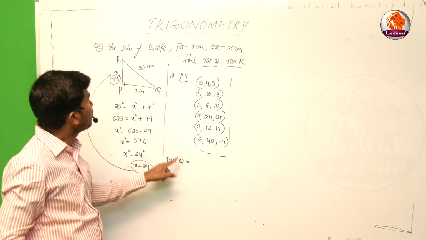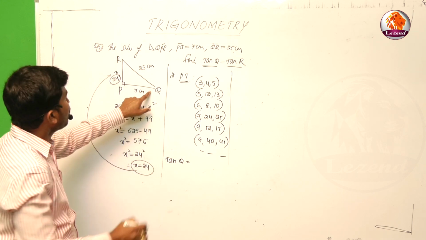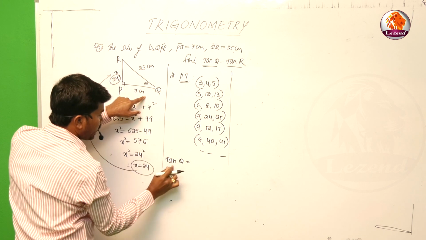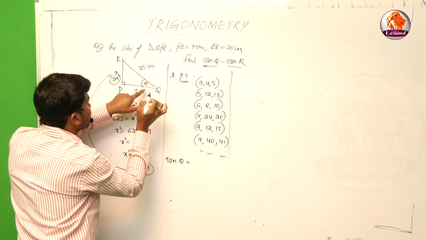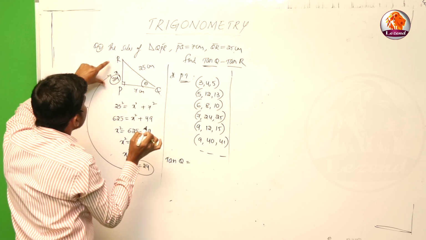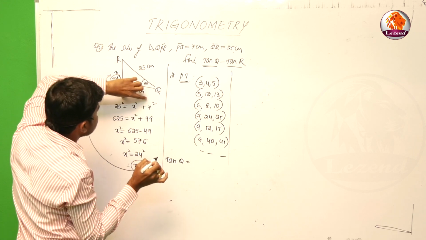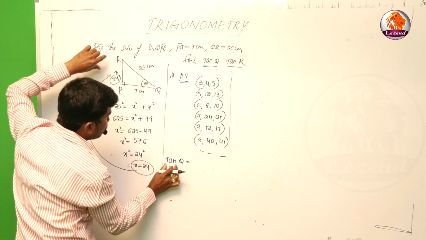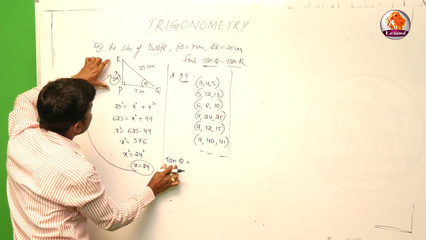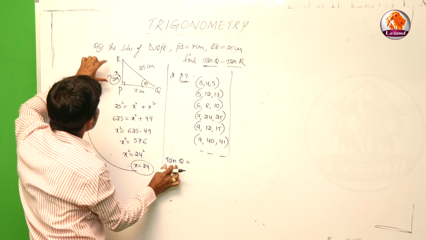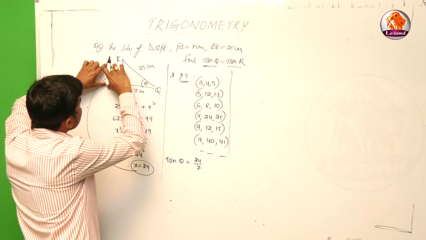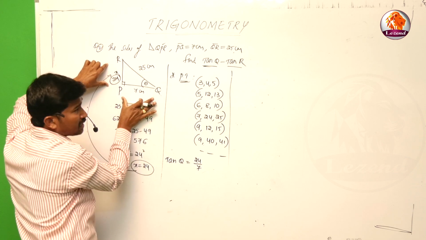In this case, where is Q? Here Q. Now, for example, in the first case, theta is at Q. Why? Because tan Q, theta is at Q. Now this is the opposite side, this is the adjacent side, this is the hypotenuse. Now the tan concept, what we know? Opposite side by adjacent side. So now 24 by 7. So tan Q is equal to opposite side by adjacent side.